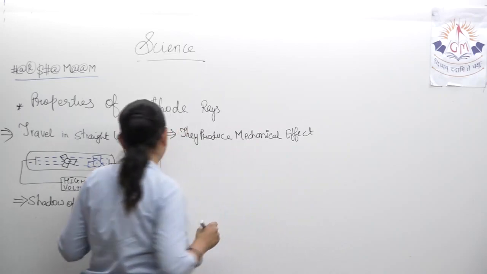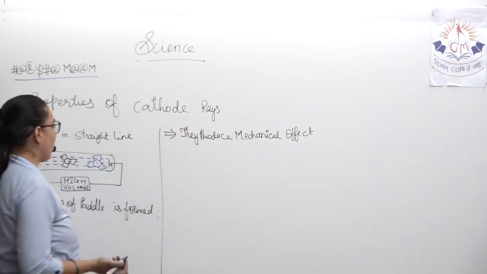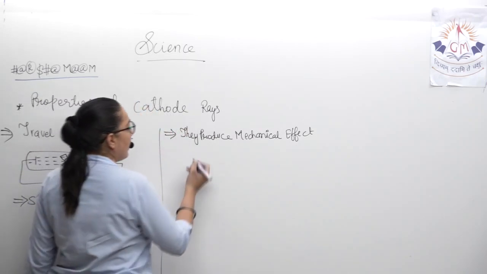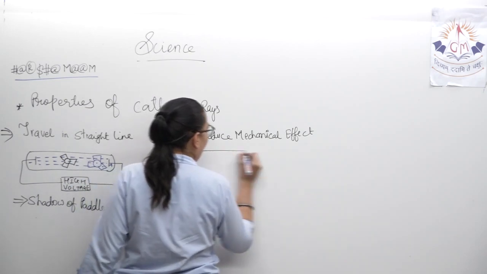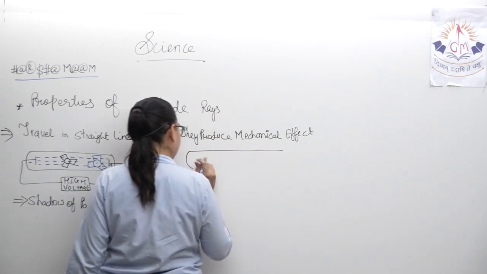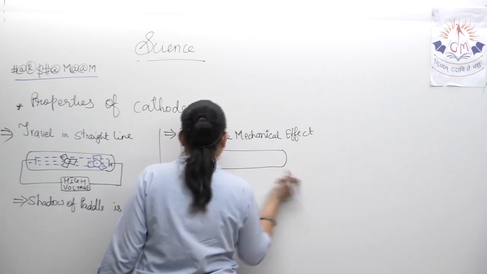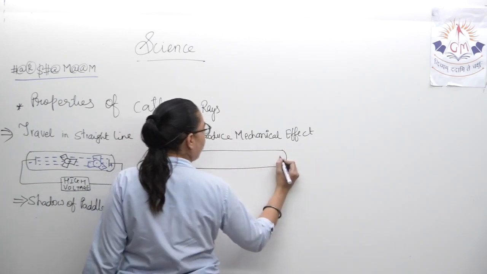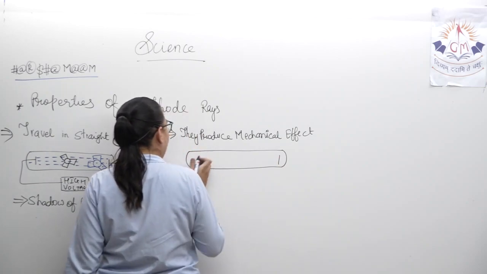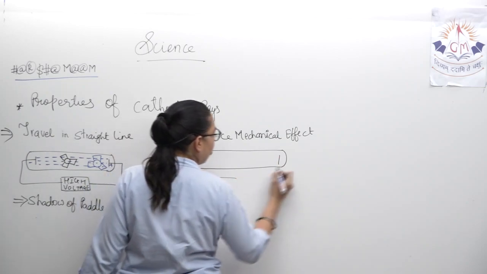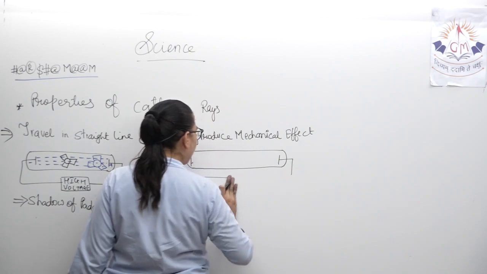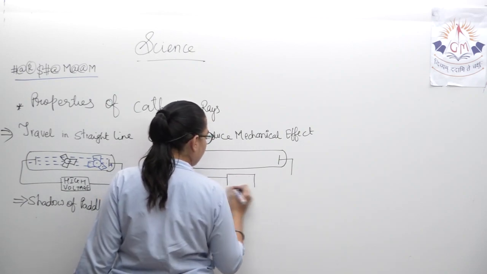Now, how can we say that these electrons are producing mechanical effect? Let us see one more example. This is the electric discharge tube. Two electrodes at its ends, which has high voltage.